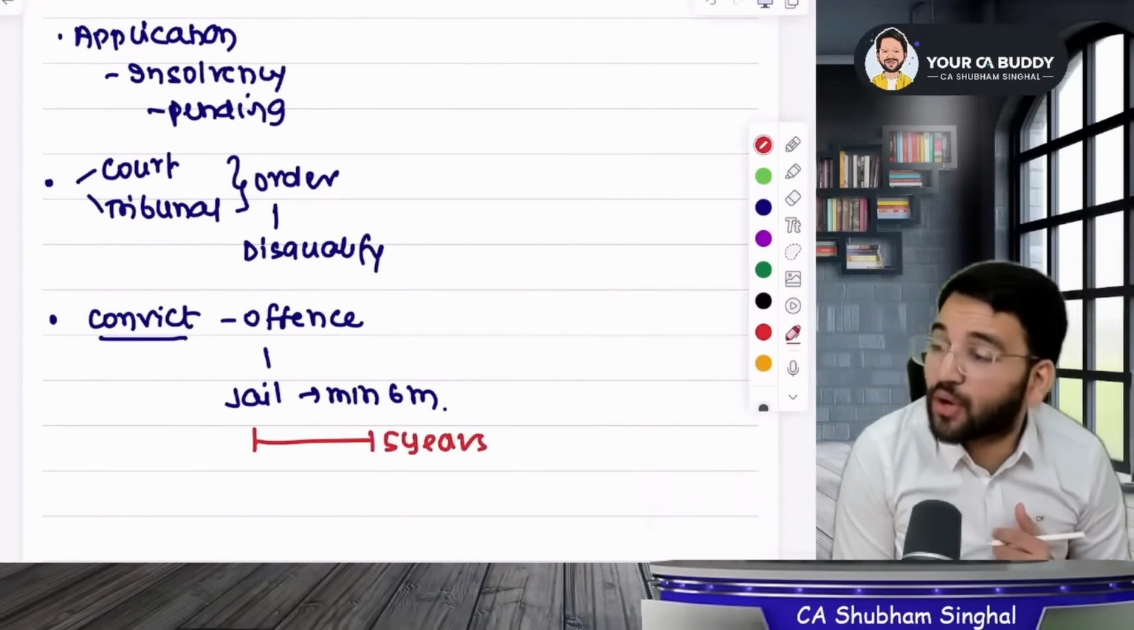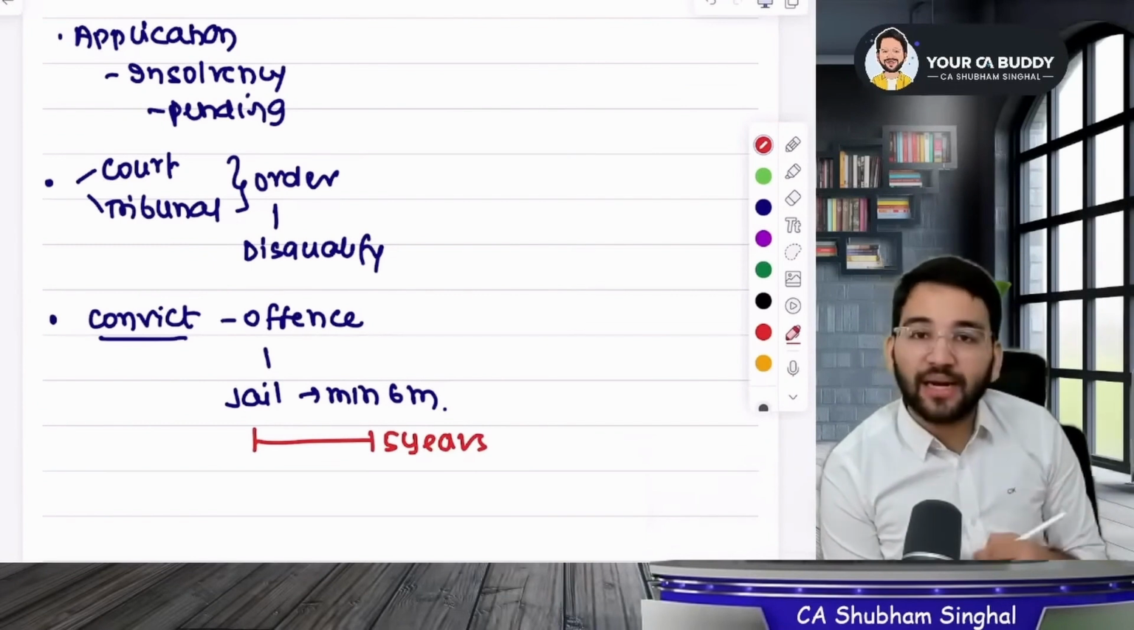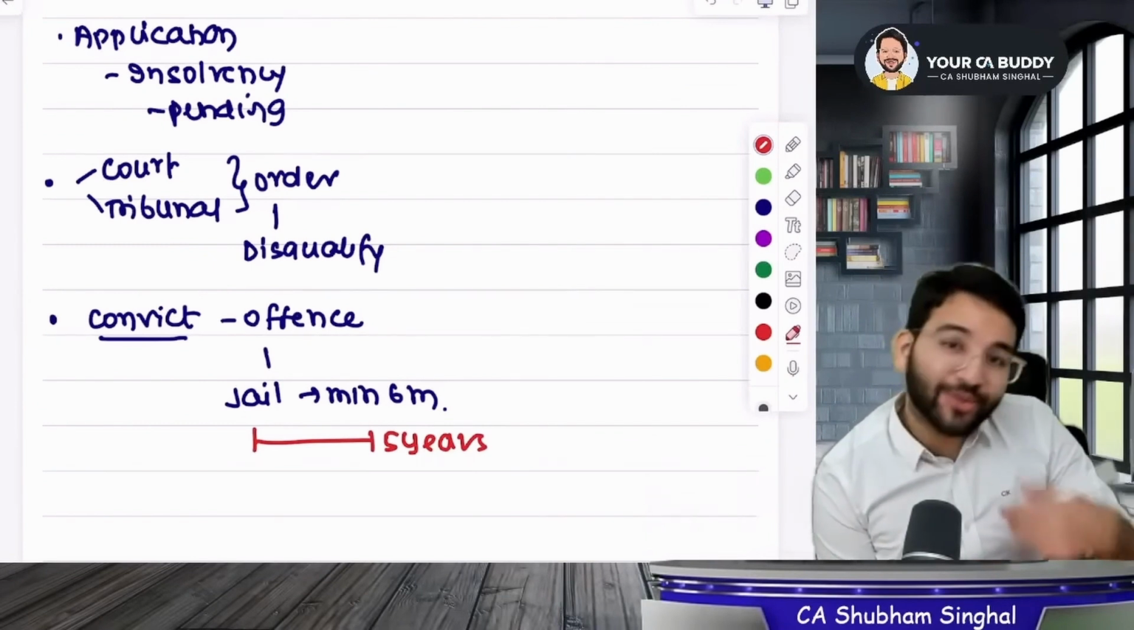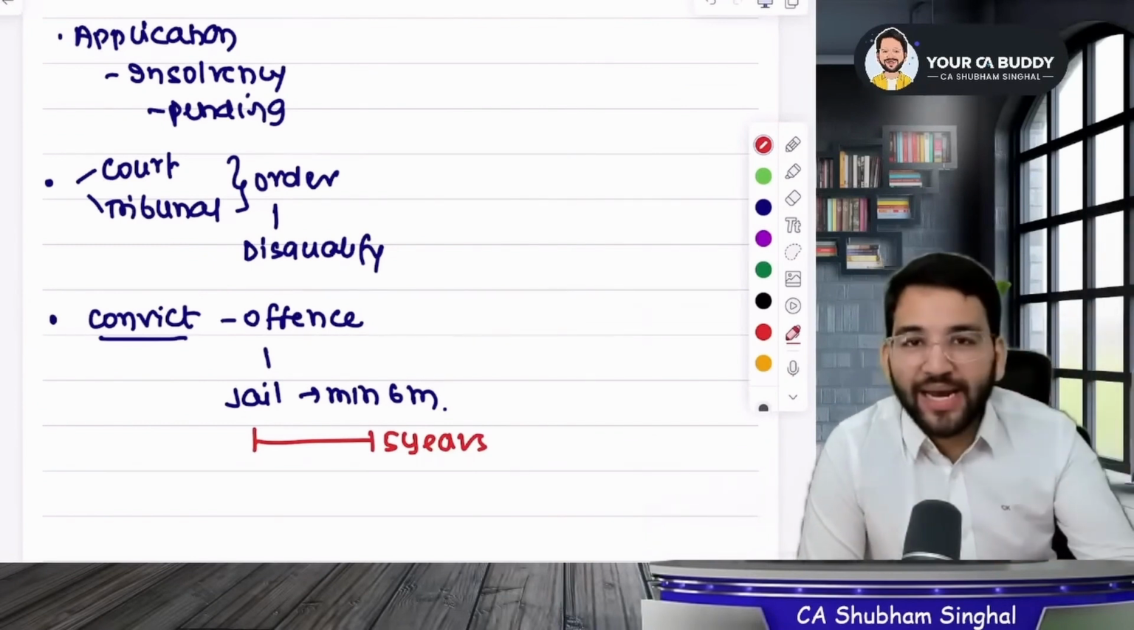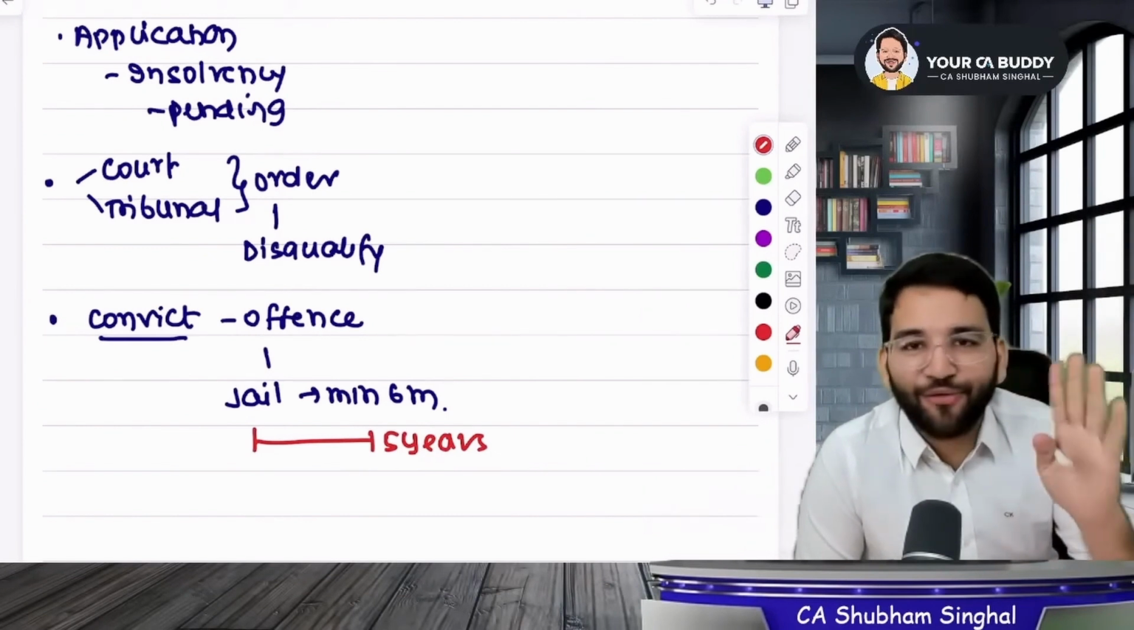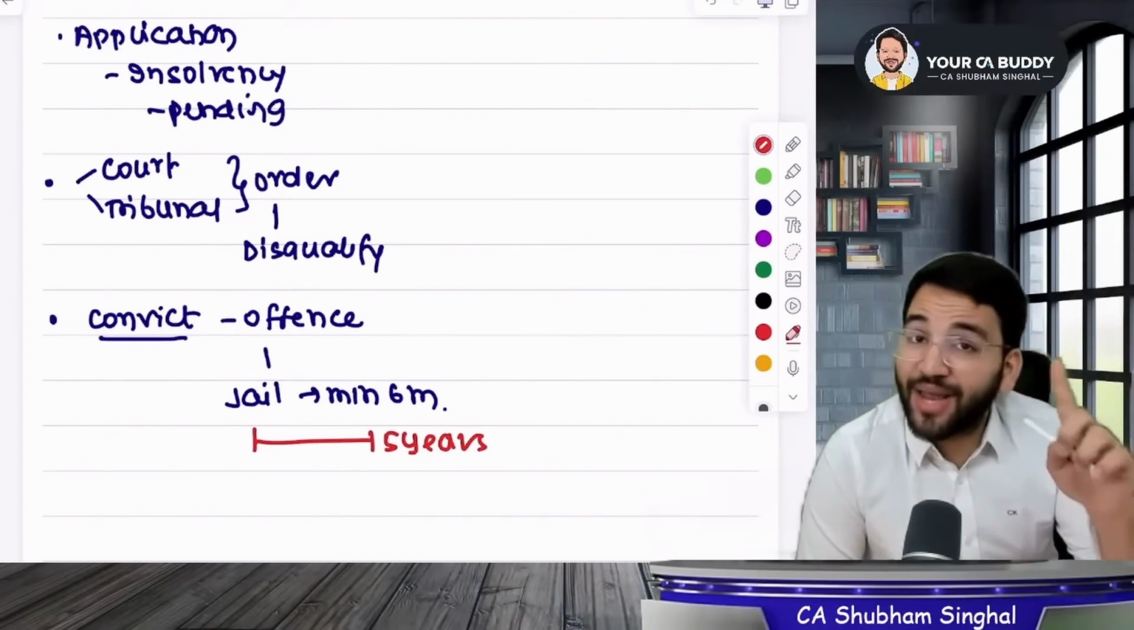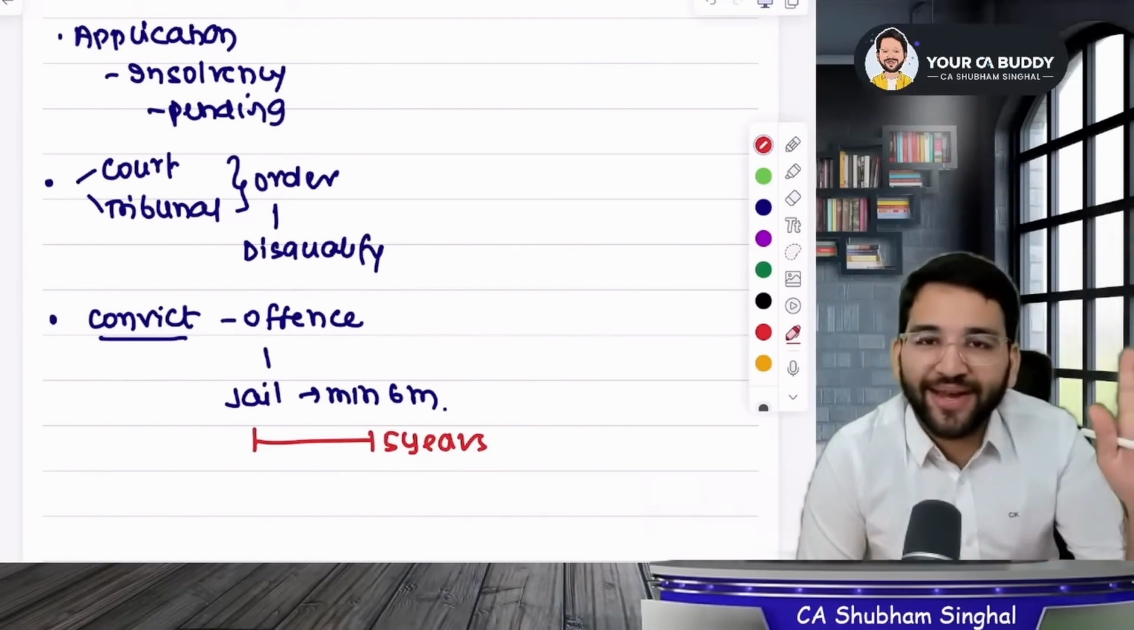You will be disqualified for 5 years. Since when will the 5 years count? When you come out of the jail. You will be disqualified for 5 years as you've gone to jail. If you were in jail for 2-3 months, it won't matter. If you were in jail for 6 months or more, then you'll be disqualified for 5 years.